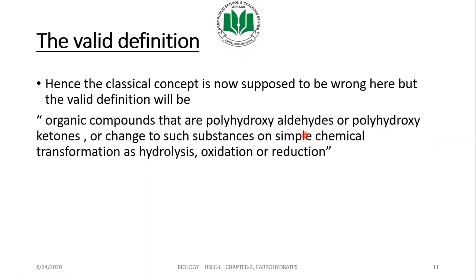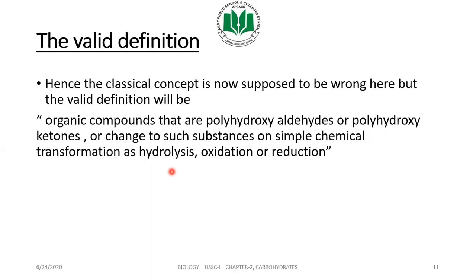One more point to notice here: they change to such a substance on simple chemical transformation. Whenever we carry out a particular chemical reaction on those carbohydrates, they will break down into their smaller structures, such as glucose. Whenever we break down starch, which is a large molecule formed by combining many glucose molecules, it will be broken down into small glucose units, small monomers.